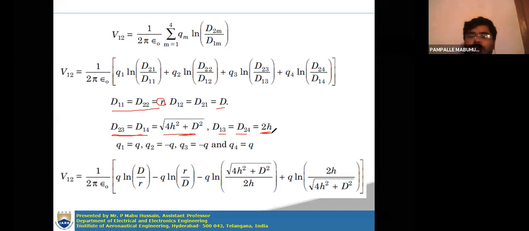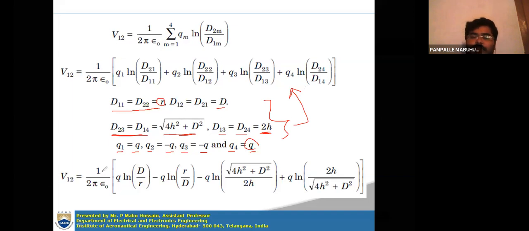Okay, so you also know the charge of conductor 1. Conductor 1 is plus q. Opposite conductor is Q3, which is the opposite of that value, so minus q. So Q3 is minus q, and Q4 is minus of minus q, which is q. Right? So these also we know from the diagram itself. So simply all these details you substitute in this equation.